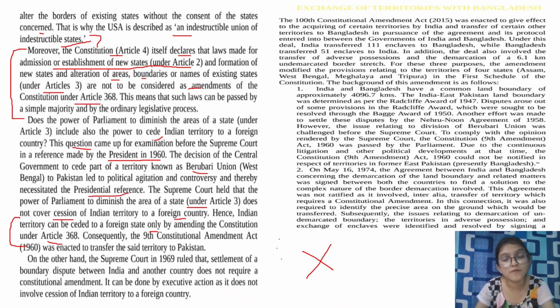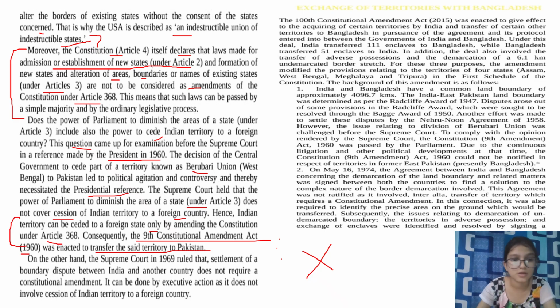You have to invoke Article 368 and go through the whole procedure, and only after that can you do it. Consequently, the Ninth Constitutional Amendment Act 1960 was enacted to transfer the said territory to Pakistan. That's why we have this Ninth Constitutional Amendment, in which the particular territory was given to Pakistan.